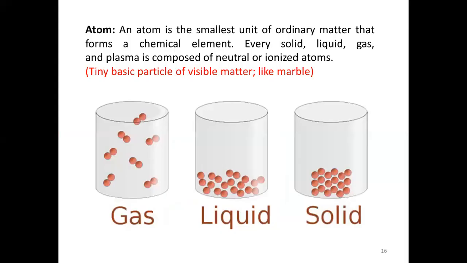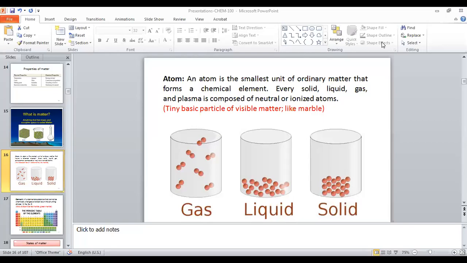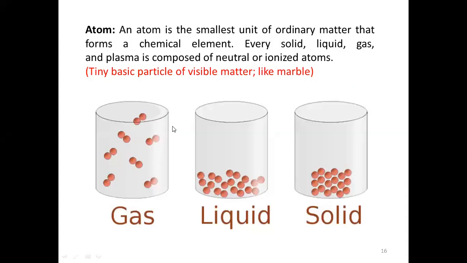So further is the atom. This is important. So an atom is also matter, one form of it.